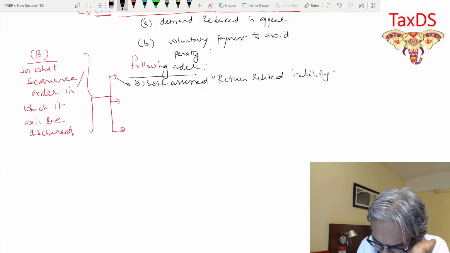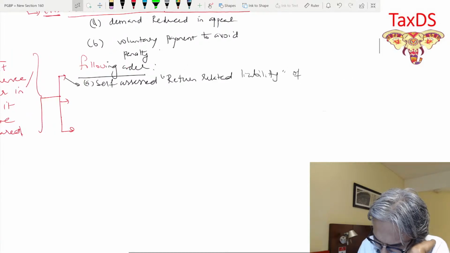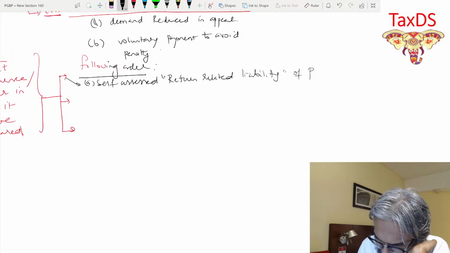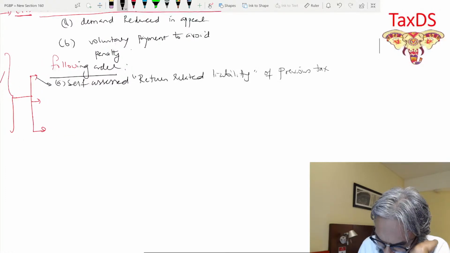Return related liability of previous tax period.